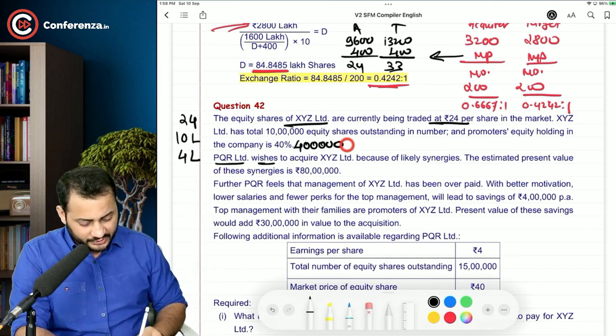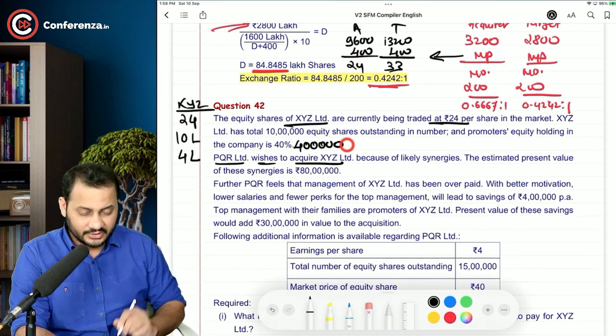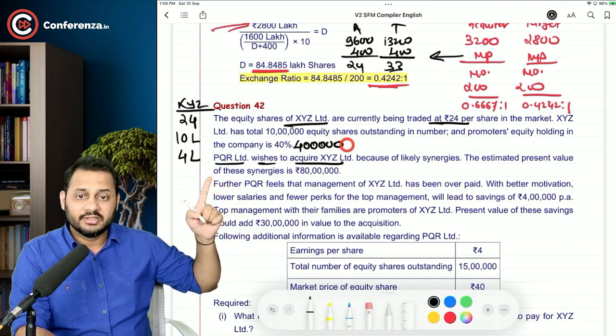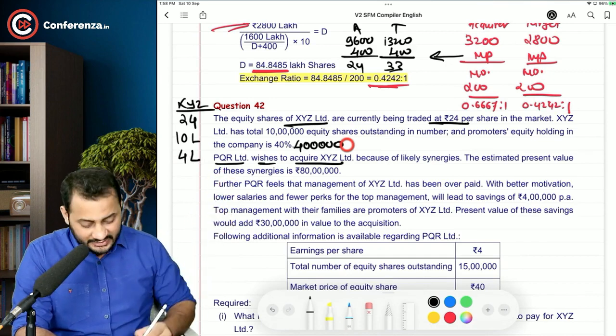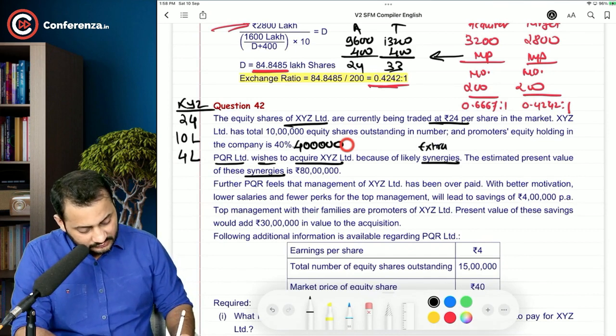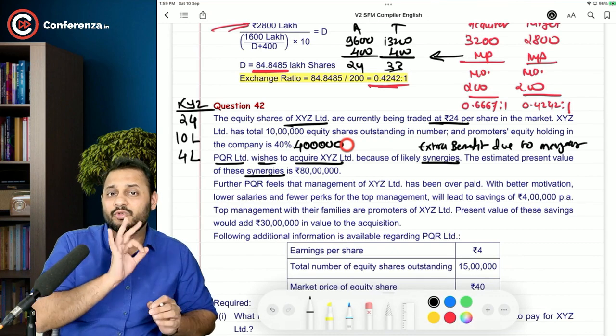PQR Limited wishes to acquire XYZ Limited. So there is one company that wants to acquire XYZ Limited, that is PQR, because of the likely synergies. The estimated present value of these synergies, the extra benefit due to merger, that's 1 plus 1 equal to 3.